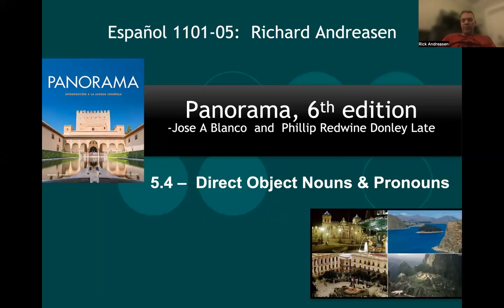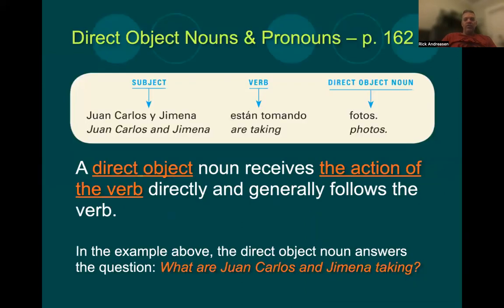We've learned subject pronouns so far. That's yo, tú, usted, él, ella, nosotros, vosotros, ustedes, ellos, ellas. We've learned possessive pronouns, mi, tu, su, nuestro, vuestro, and su. And now we're going to talk about direct object pronouns, and it's going to be amazing, so helpful. So let's just review a couple things.